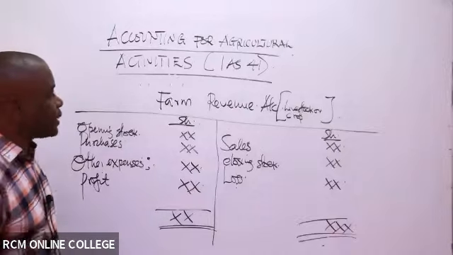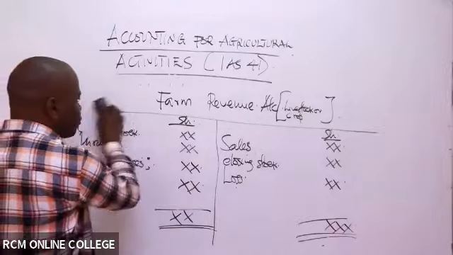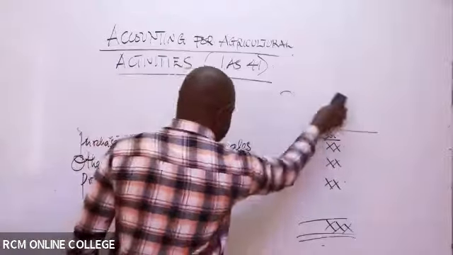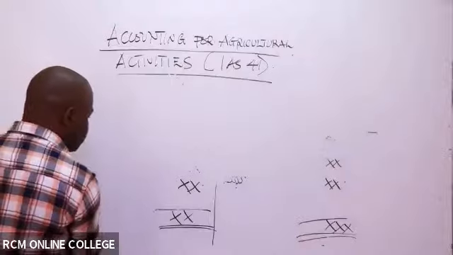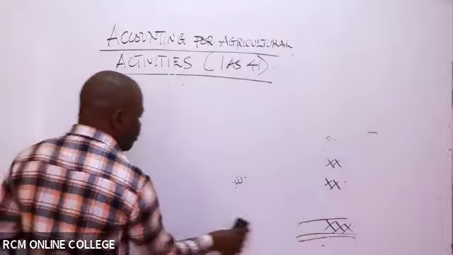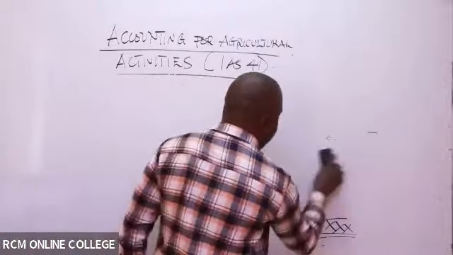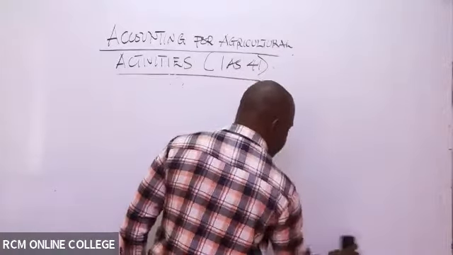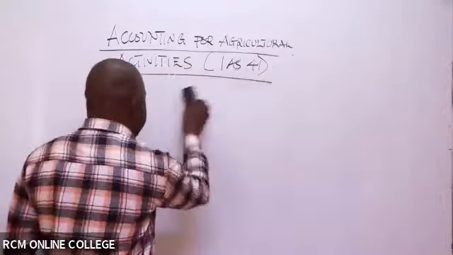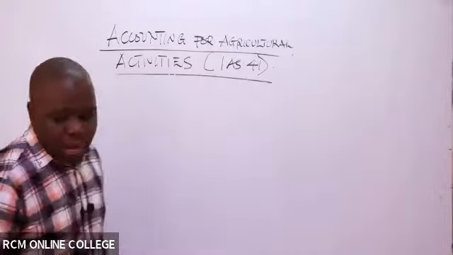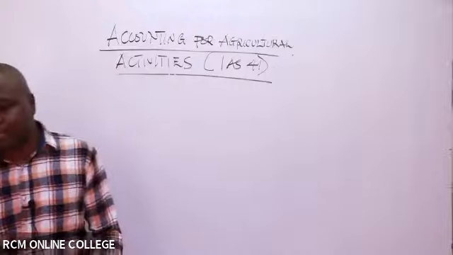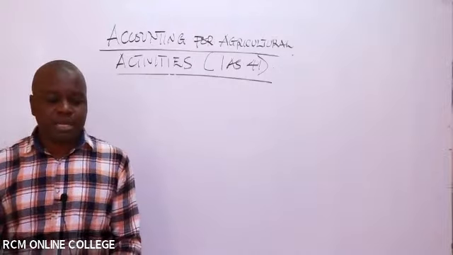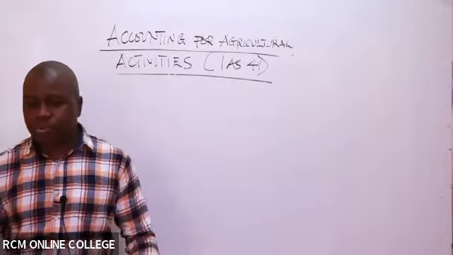So of course, there are those special kinds of transactions that will arise whenever you are dealing with agricultural activities. For example, it could be that on a particular day, while your farm laborers were working, you still participated in carrying out the work that was supposed to be undertaken.